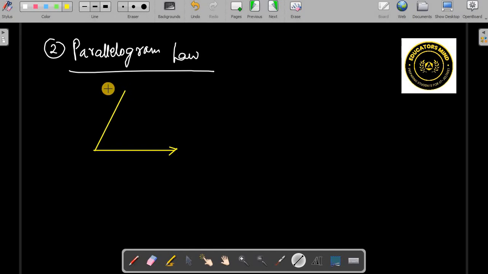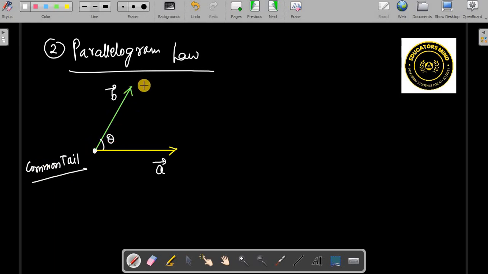So suppose this is one vector and this is another vector like this. The angle between them is theta. This is, let's say, the A vector, this is the B vector. They should be joined together. This is a common tail, both of their tails together.